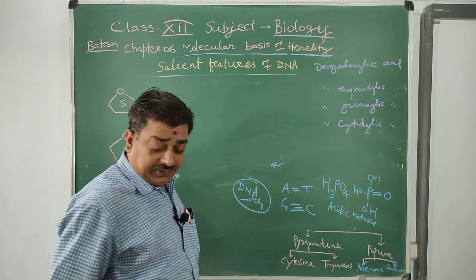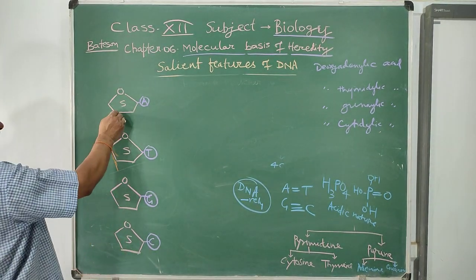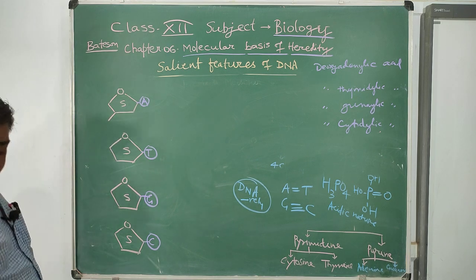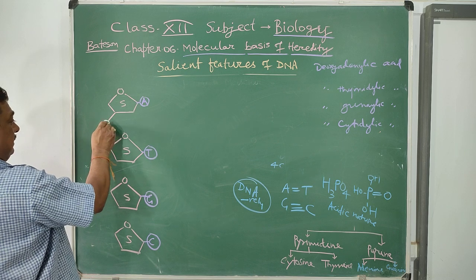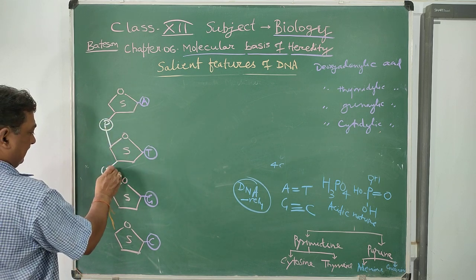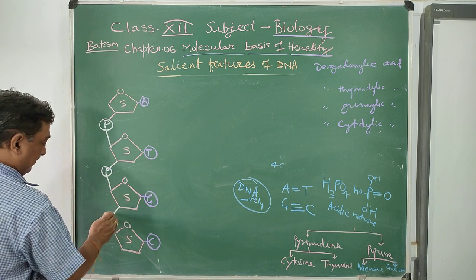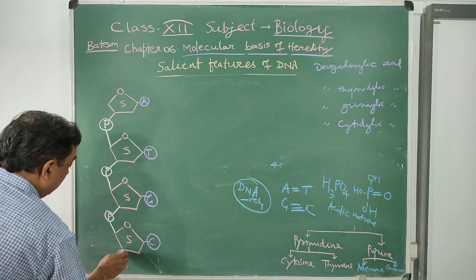So there are 4 types of nucleotides, and carbon number 3 is joined with the sugar by phosphorus, by phosphodiester bond.